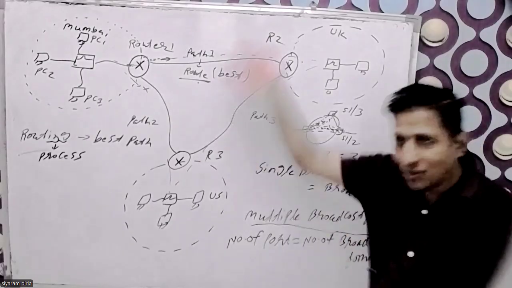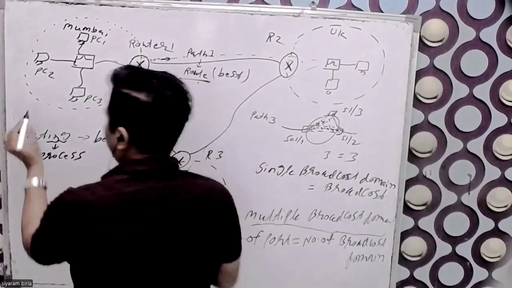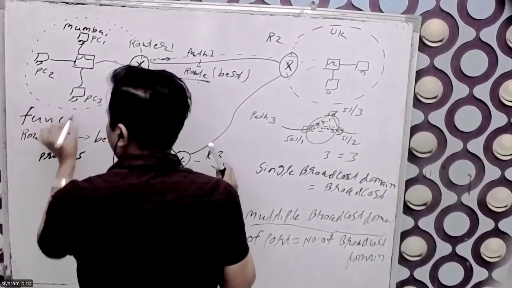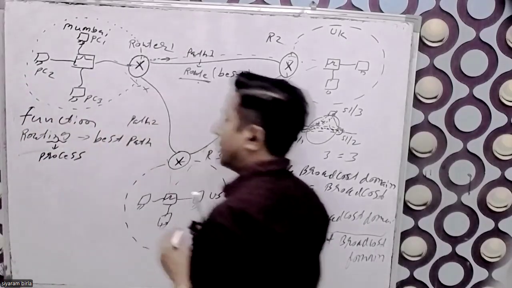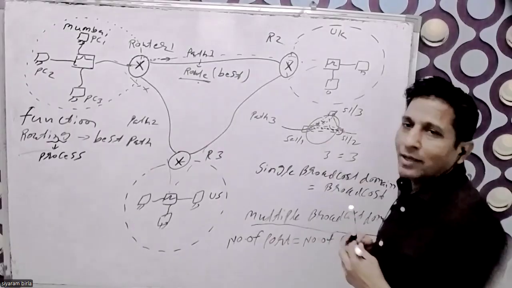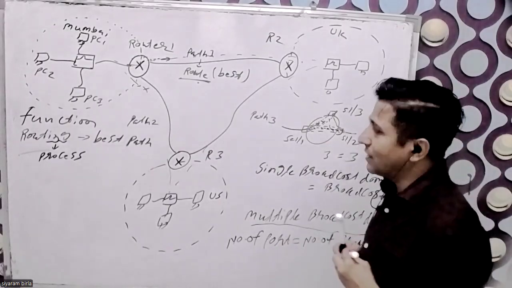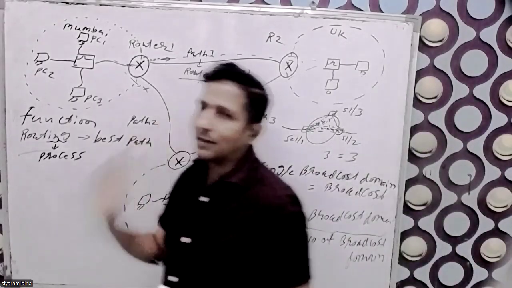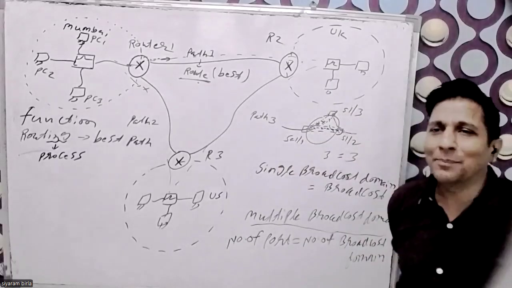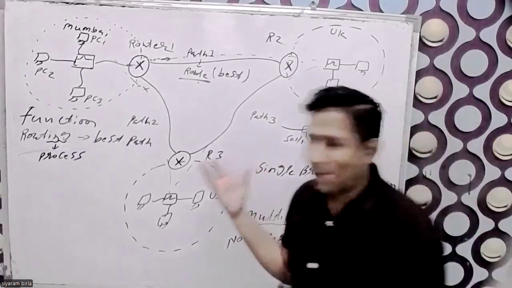So router functionality is the routing. It is the function. So router function is the routing. And what is the routing? It selects the best path. That's what is called the routing.